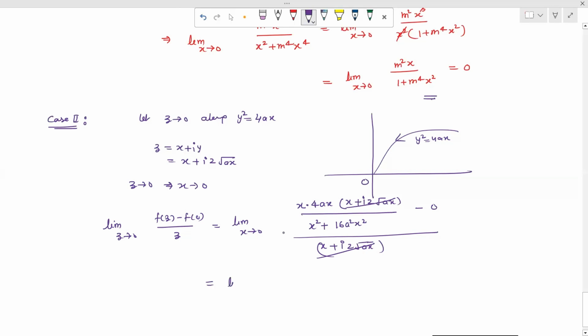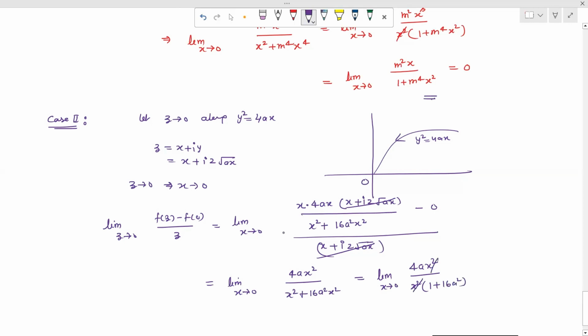So this gives us limit x tends to 0, 4a x square upon x square plus 16a square x square. So now we can take x square common from the denominator. So this gives us limit x tends to 0, 4a x square upon x square into 1 plus 16a square.